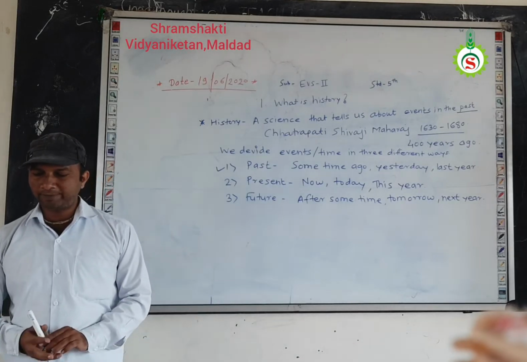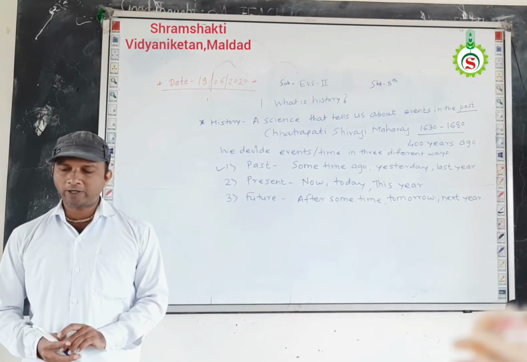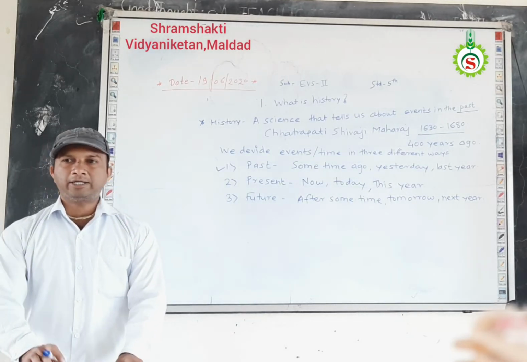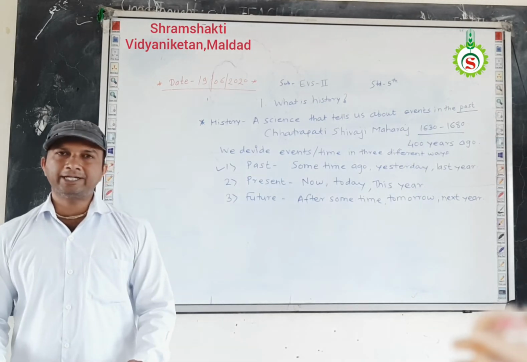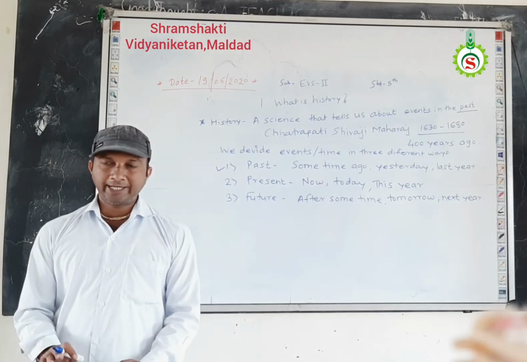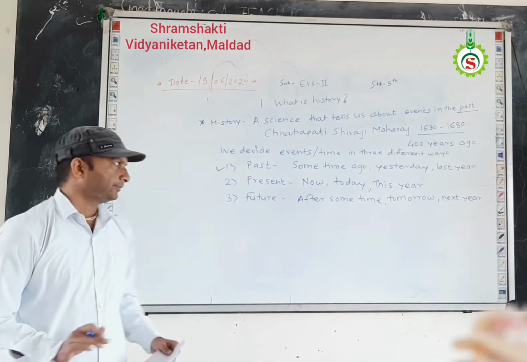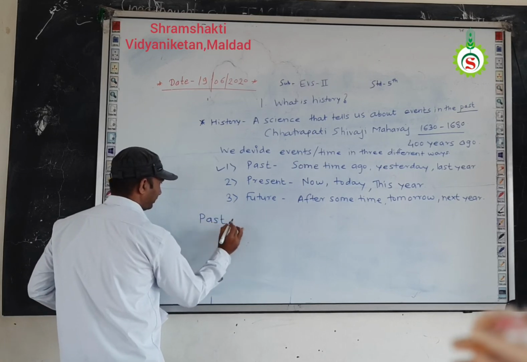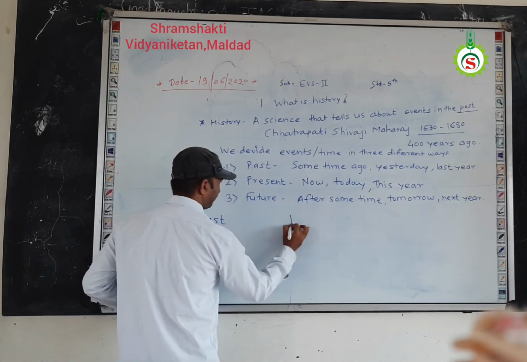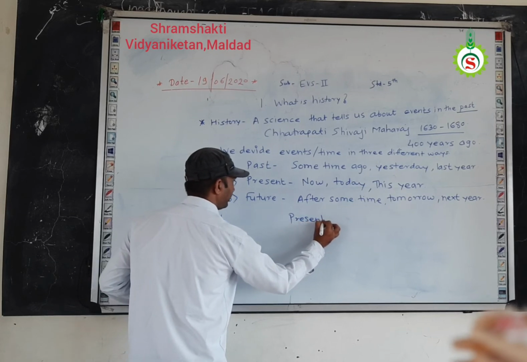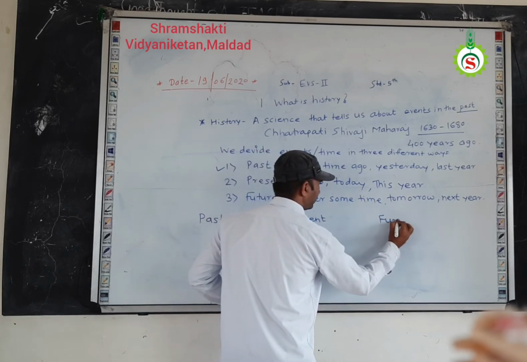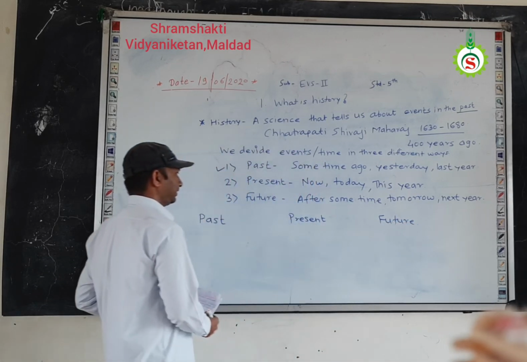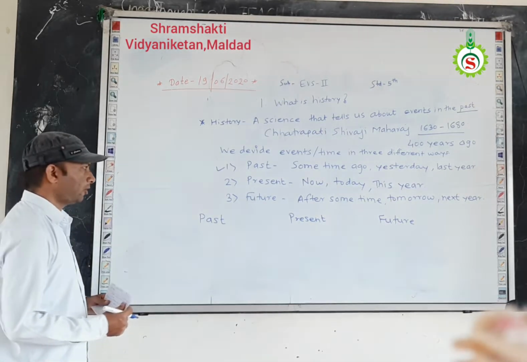The past includes many events that have already taken place. Now we take one example for this. For example, today we are 10 years old. Suppose we are 10 years old at present. Then now I will write here three ways of the events: past, present, and future. Okay. We take one example to know more idea of this, and you get clear idea of the events.